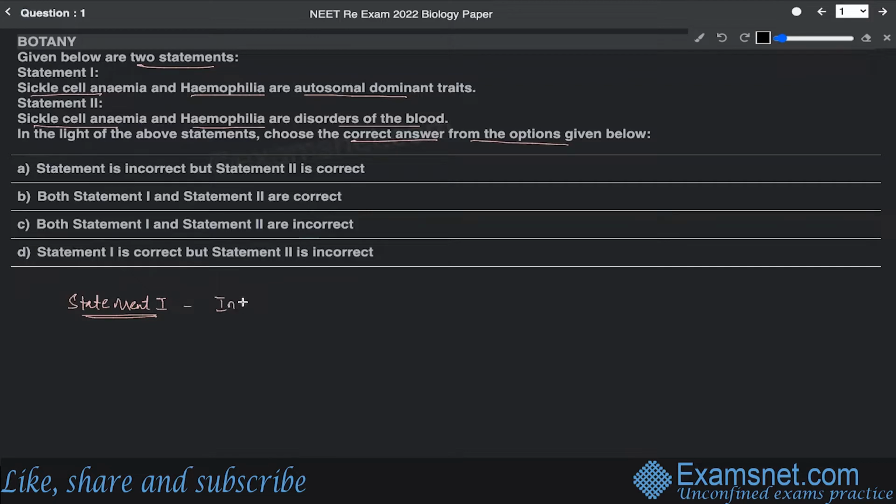The reason is that sickle cell anemia and hemophilia are both considered recessive traits. The only difference is that sickle cell anemia is an autosomal recessive trait or disorder, while hemophilia is an X-linked recessive trait or disorder.